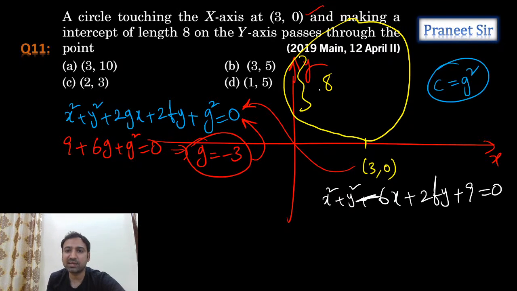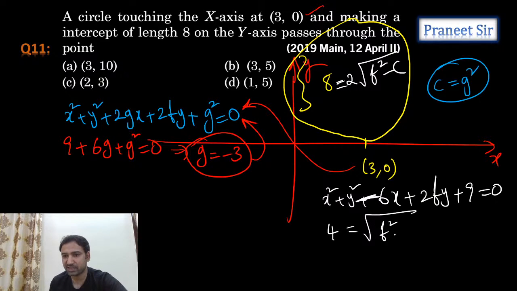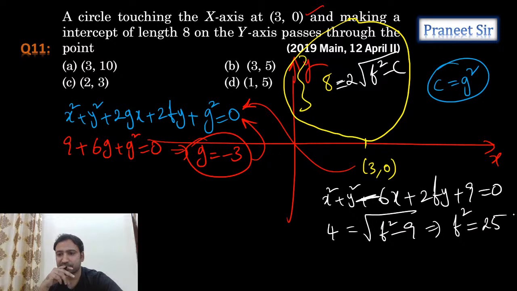But the length of the y-intercept is given. What is the formula to calculate the y-intercept, guys? 2 times the square root of f square minus c. So if you equate it, we get 4 is equal to the square root of f square minus 9. So from this, f square is equal to how much are we getting? 16 plus 9, 25. So f is equal to plus or minus 5.